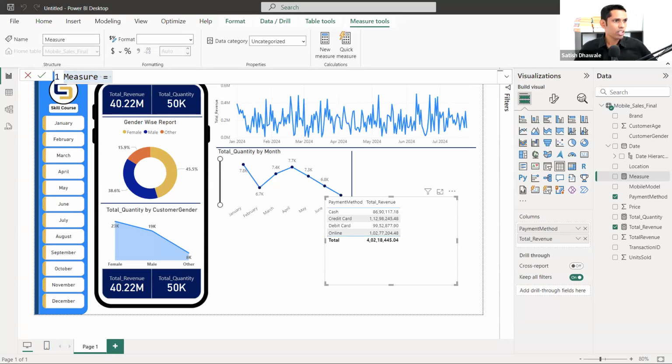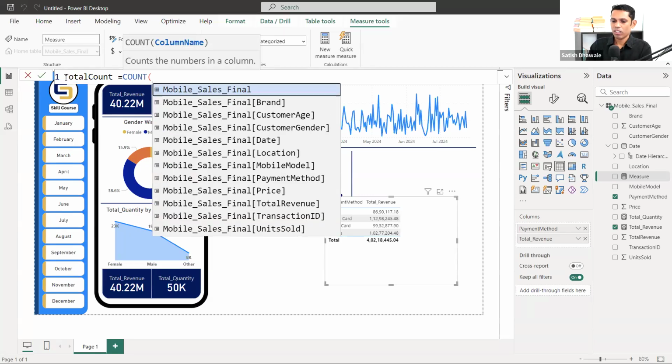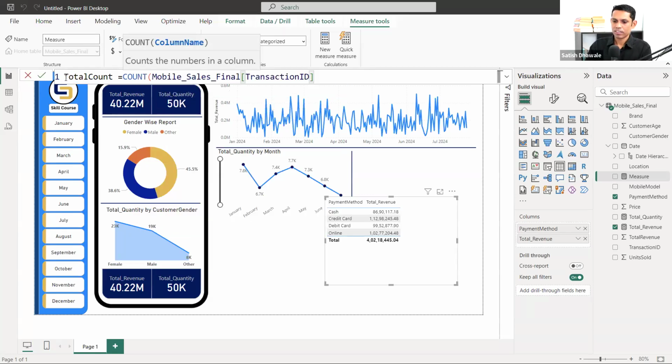Yes, we can show the total in the center of the chart. I'll let you know about that, Ajit ji. Count formula, yes, we can use the count formula, of course. But on which column do we need to add the count formula? Total count. Let's add count of transaction columns.